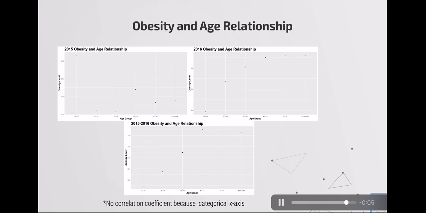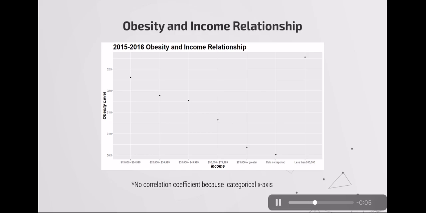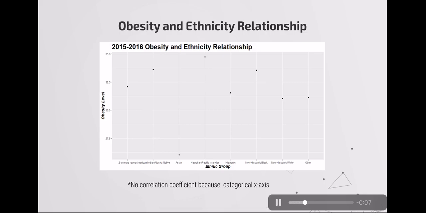As you can see here, obesity tends to increase with age, peaking for middle-aged people and then slightly declining for seniors. Obesity and income have an inverse relationship, which confirms our initial assumption that wealthier people would have more nutritious meals available to them, perhaps meaning they eat less fast food. Lastly, when examining ethnic groups' obesity readings, Asians were clearly the least obese, while other groups displayed similar readings, with Hawaiians and Pacific Islanders being the highest.